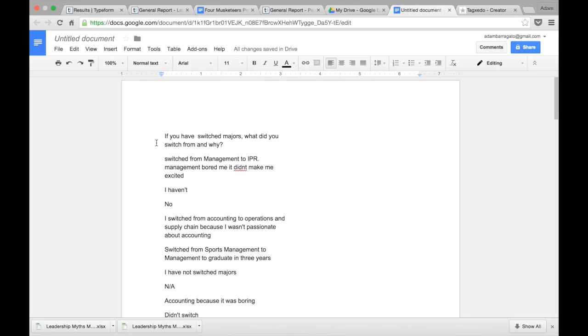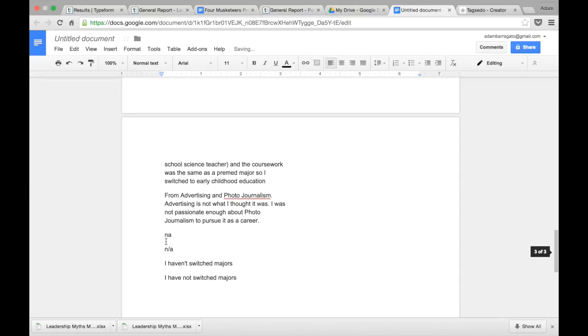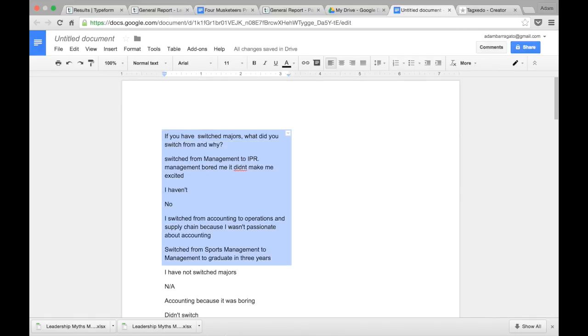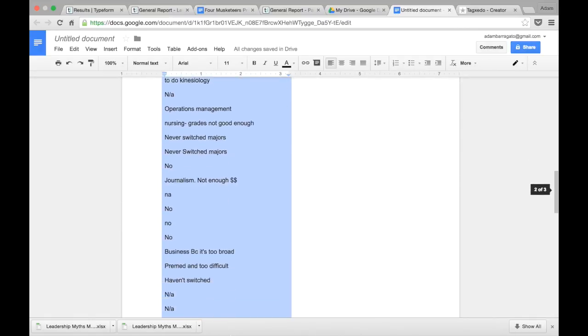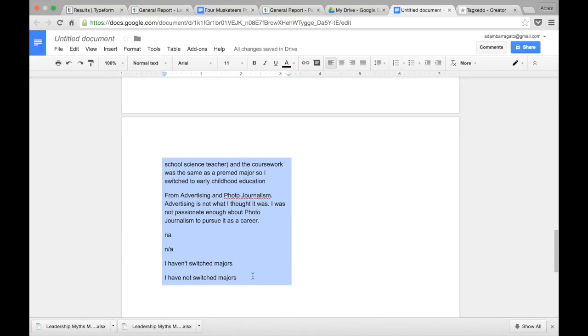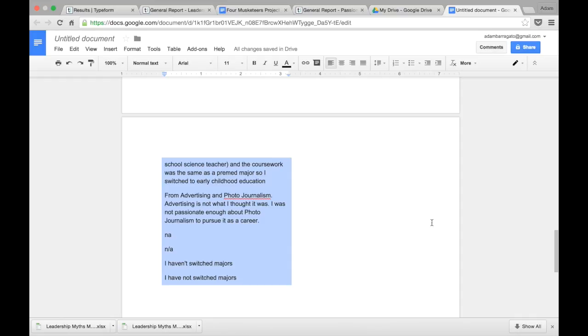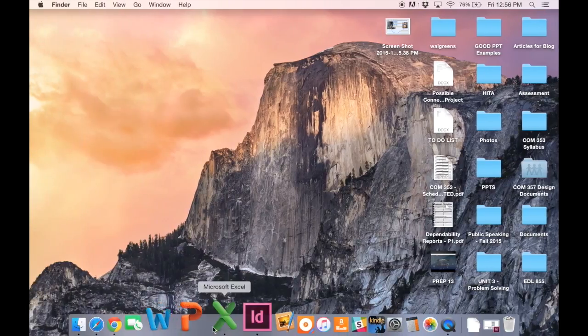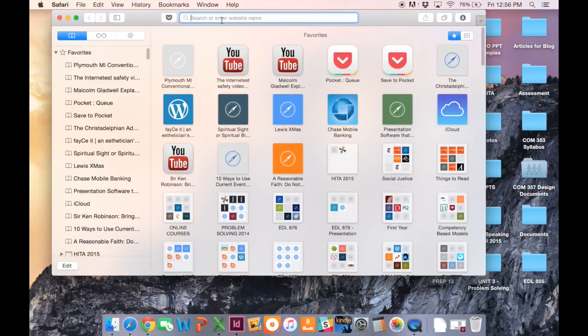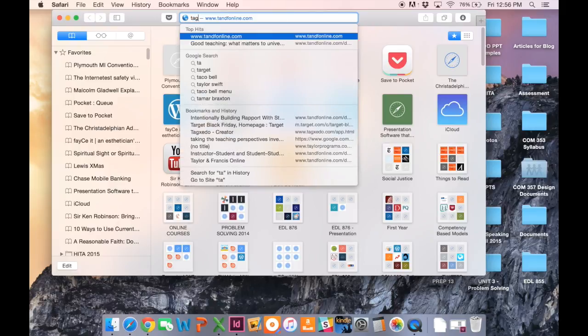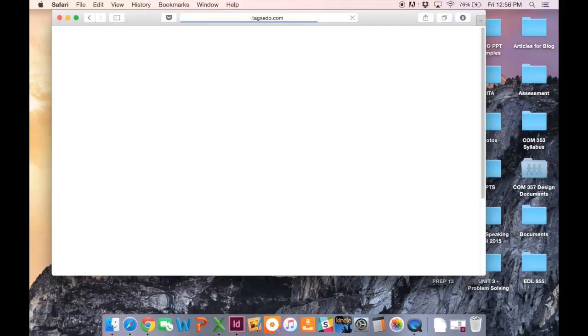And you know what's crazy, folks? I don't know why, but this is the only way that you can copy and paste information into Tagxedo. If you try to do it through Excel, guess what? It's not going to work. And so I'm going to show you how to do this in just a minute. But then I just remembered that Tagxedo doesn't work through Google Chrome. So I'll actually just kind of show you right now. You'll have to use Safari or something other than Google Chrome because, I don't know why, but Tagxedo does not like Google Chrome.